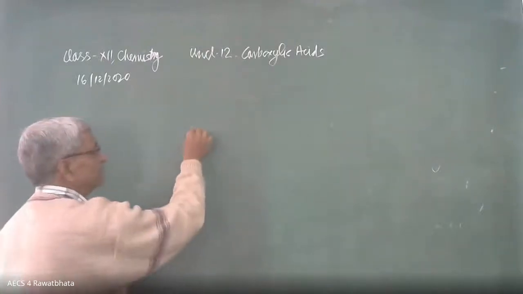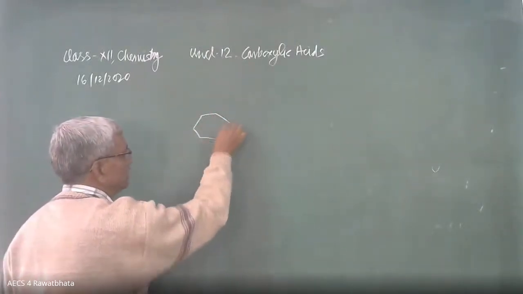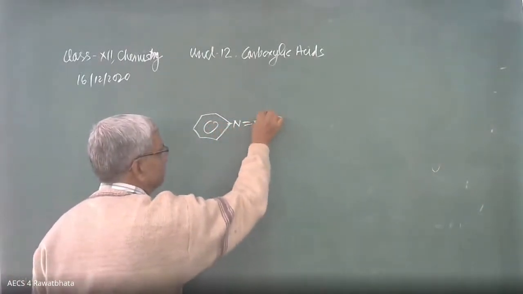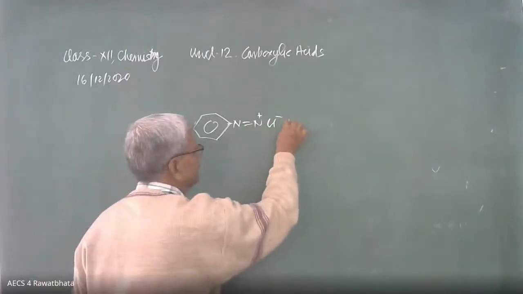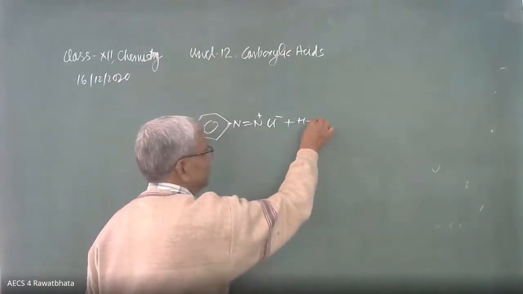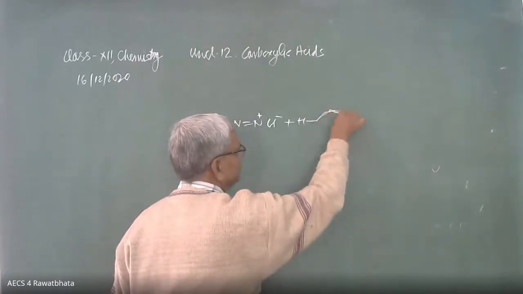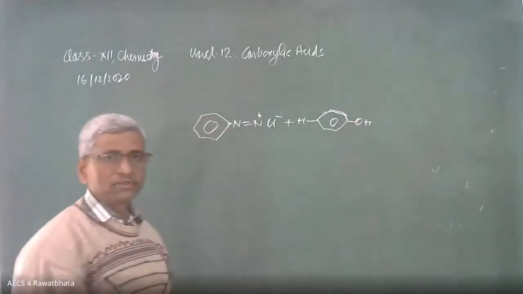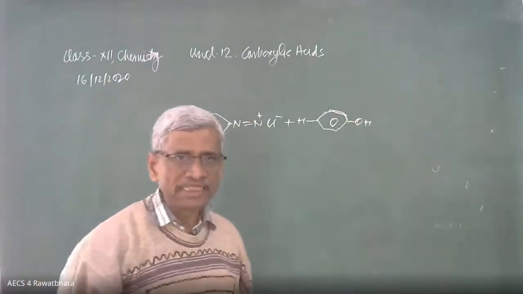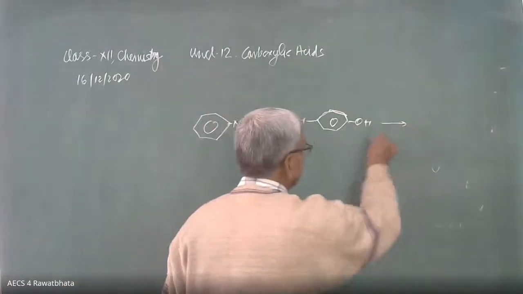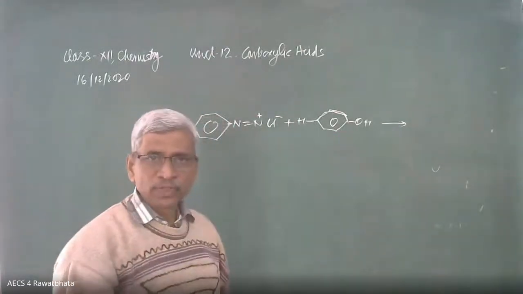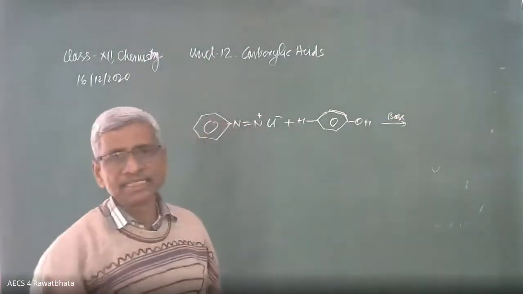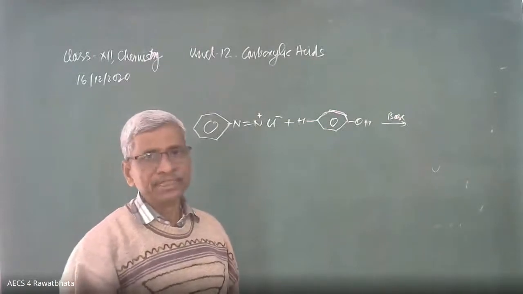Benzene diazonium chloride, we have to write in this way. Here is N double bond N Cl, negative positive, and it combines with phenol. Here it is phenol. In this way we have to write phenol. Here is OH. OH should be outside. That's why it is called 4-hydroxy azobenzene. Phenol is an acidic compound, so the medium should be basic. Pyridine, a weak base, is needed. In presence of basic medium, it is going to combine.